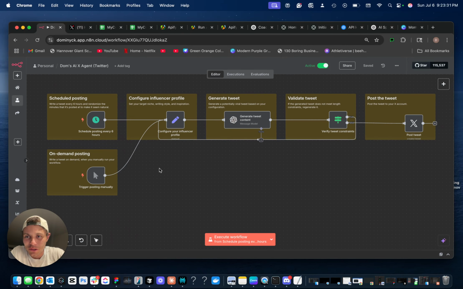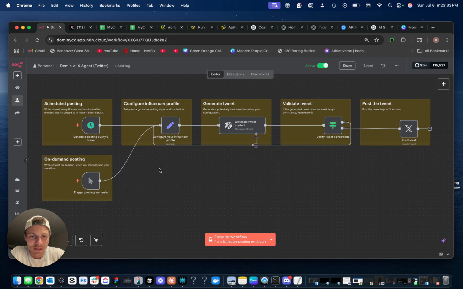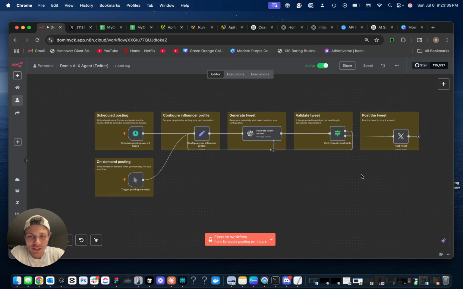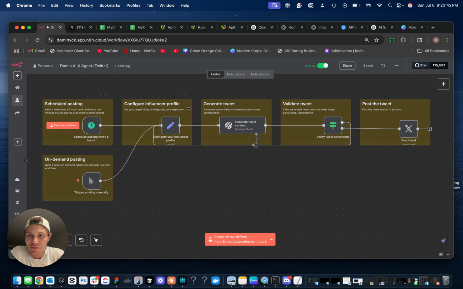So this is my new X agent. This has basically completely automated my entire X Twitter account, whatever you'd like to call it. And it's a really simple flow. The idea for this came from the Vibe marketing community.